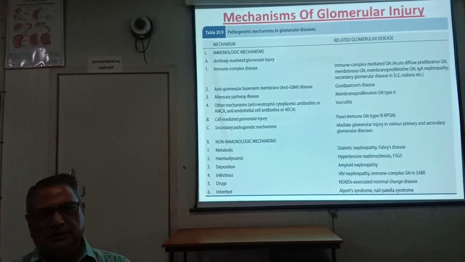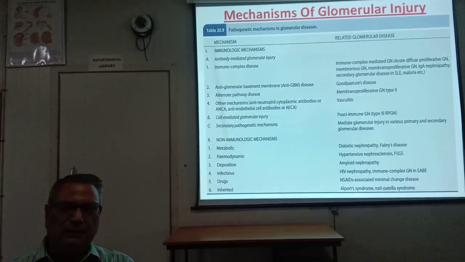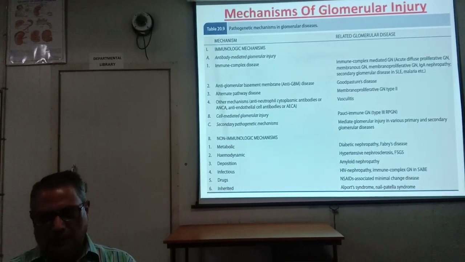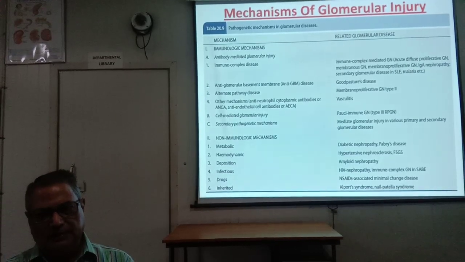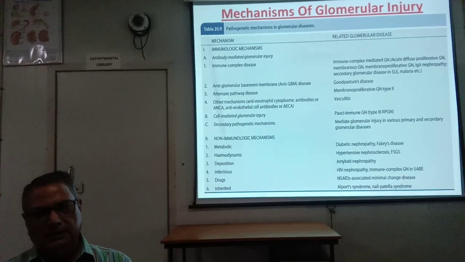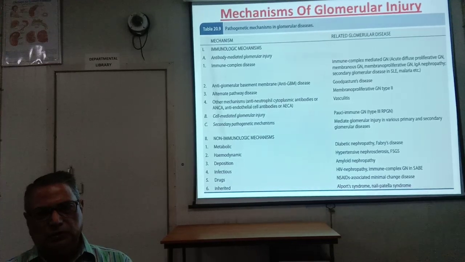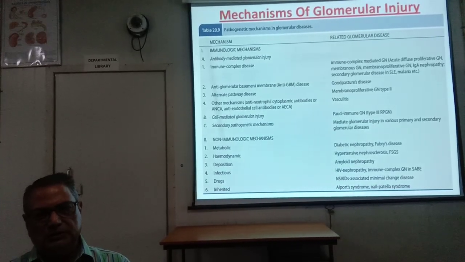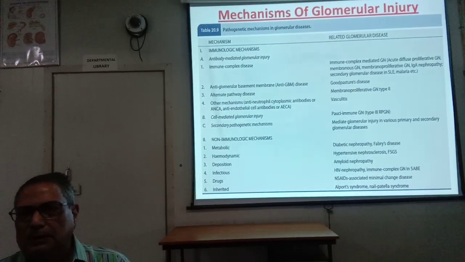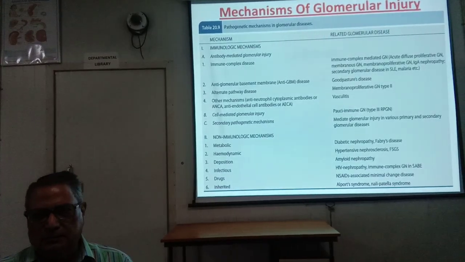Then cell mediated involvement occurs in type 1 rapidly progressive glomerulonephritis, that is RPGN. It is also called pauci-immune glomerulonephritis. I have told you membranoproliferative is of three types, and similarly RPGN is of three types: type 1, type 2, type 3. So cell-mediated glomerular injury is involved in pauci-immune glomerulonephritis, especially type 1 and type 3 RPGN.